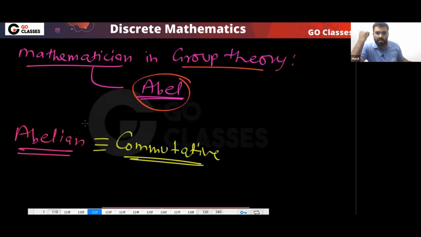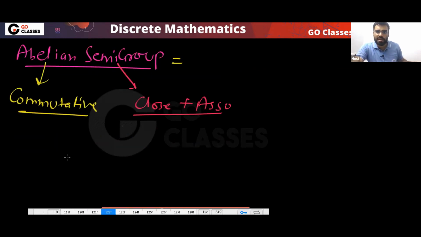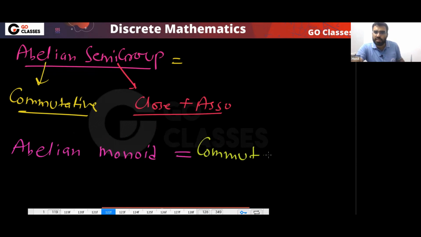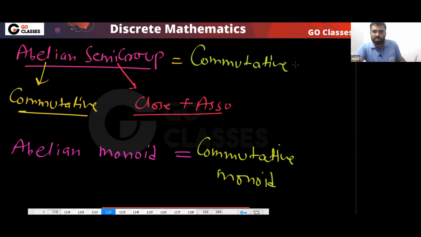So remember, this word abelian is associated with commutative. For example, what is an abelian monoid? If I ask you what an abelian monoid is, another name is commutative monoid. So I can simply call it a commutative monoid, correct? Similarly, another name is commutative semigroup. So this word abelian is associated with the commutative property.